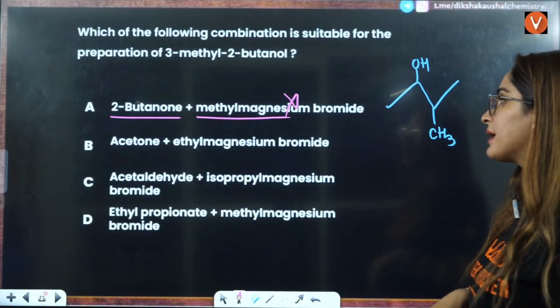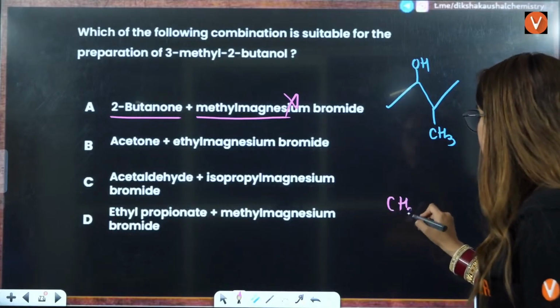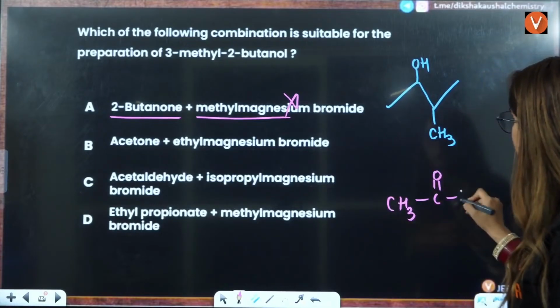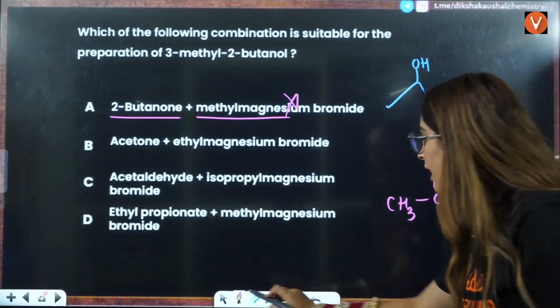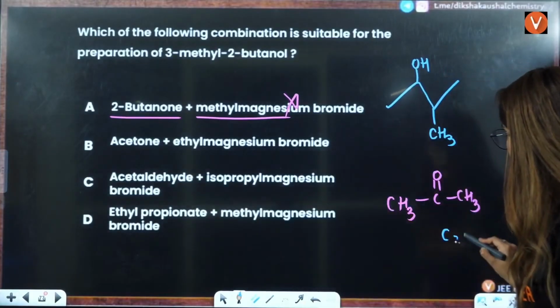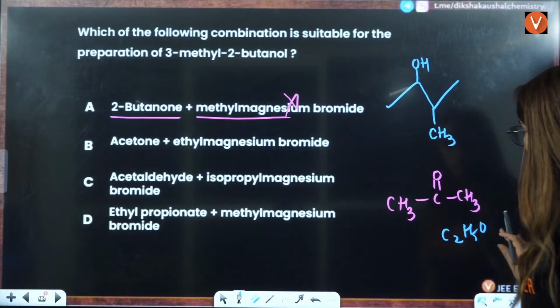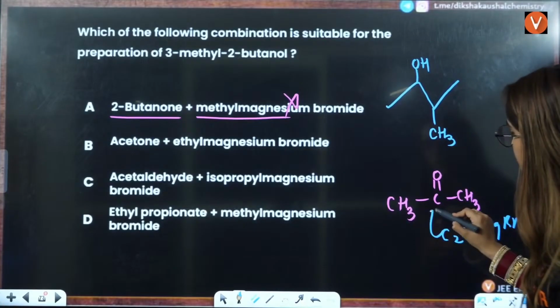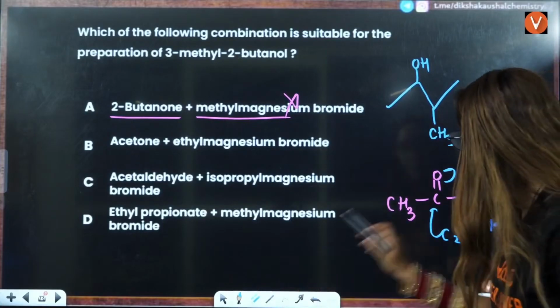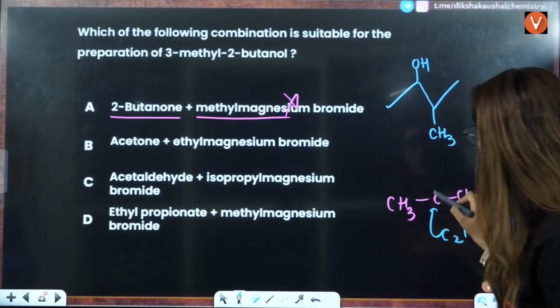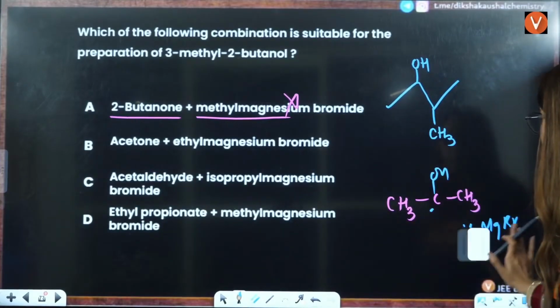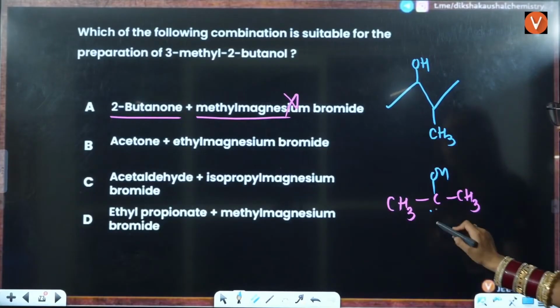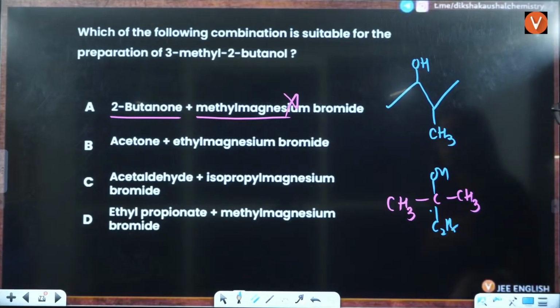Acetone and ethyl magnesium bromide, is this possible? Let us see. CH3, C double bond O, CH3, and here you have C2H5MgBr. That is going to attack here. Electrons will jump here. You will have OH here and this will be C2H5. So again, that is not possible.